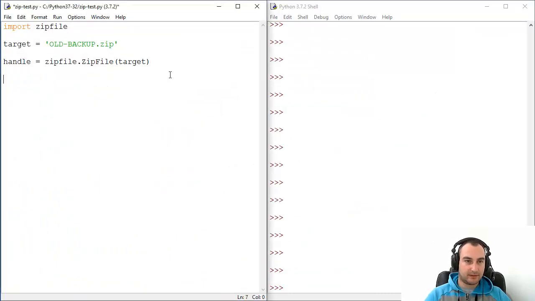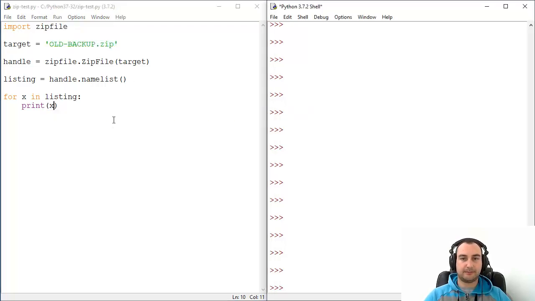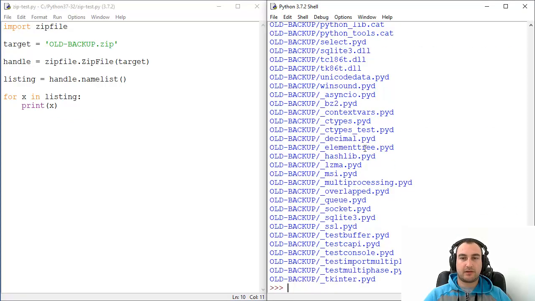So listing equals handle.namelist, and now we can go through listing with a for loop. For x in listing, let's print that. Nice, we have just names here.